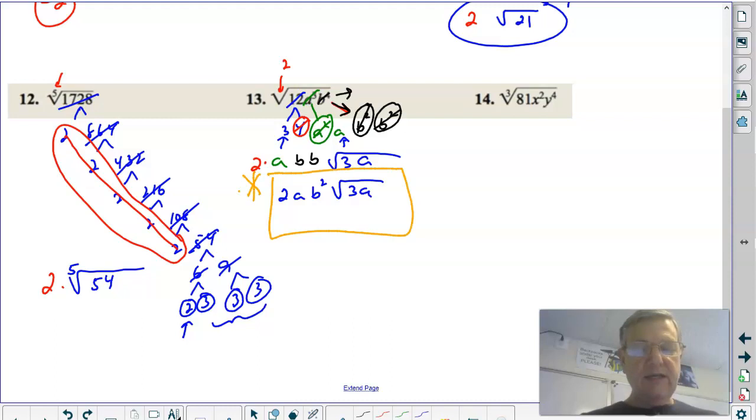This is the key of everything we do with radicals, because everything we do, we've got to simplify. If we're adding radicals, we got to simplify. If we're multiplying radicals, we got to simplify. If we're dividing radicals, we got to simplify. If we're subtracting radicals, we got to simplify. If we're doing radical equations, we got to simplify. If we're doing the Pythagorean theorem, we got to simplify. Everything we do with radicals, we have to simplify. So you got to know how to simplify. You got to get this lesson down. You gotta.